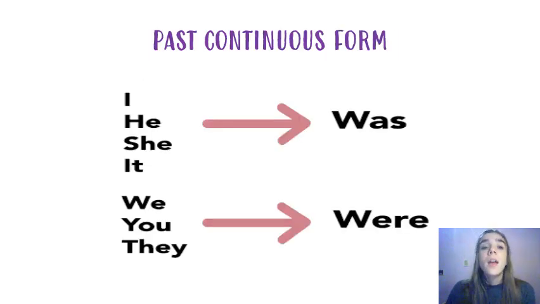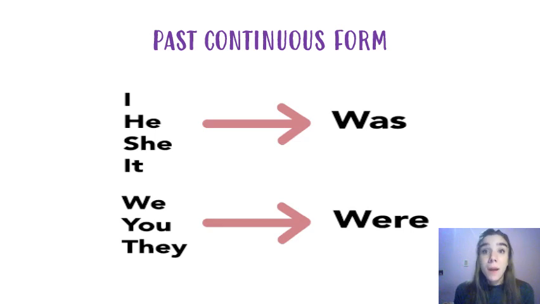So, here you will find was and were. Remember that with past continuous, we are going to use was and were plus the verb with ing. It is important to know that we are going to use was with the subjects I, he, she, and it, and were with the subjects we, you, or they, okay?